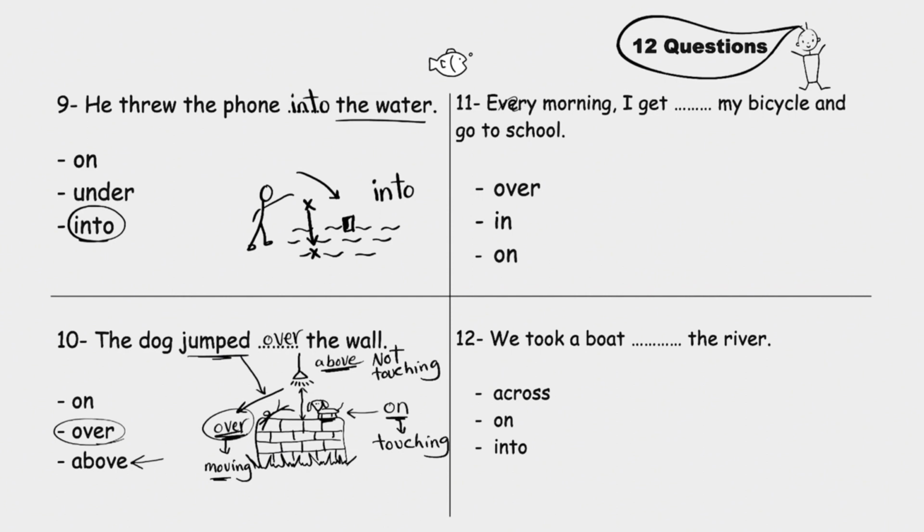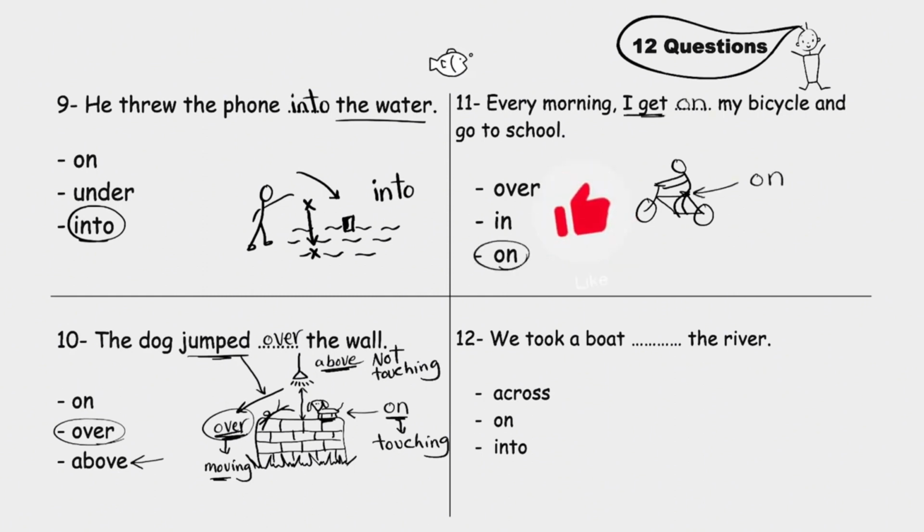Clear? Every morning I get blank my bicycle and go to school. Over and on. Same rule. Here's the bicycle, and here you are sitting, touching, right? So we use on. I get on my bicycle.